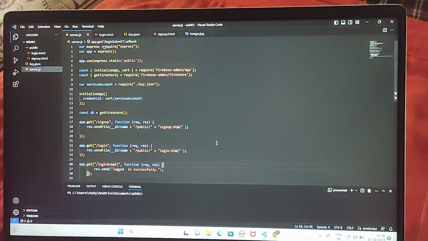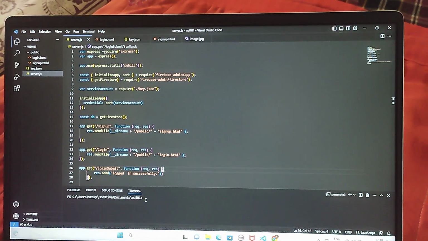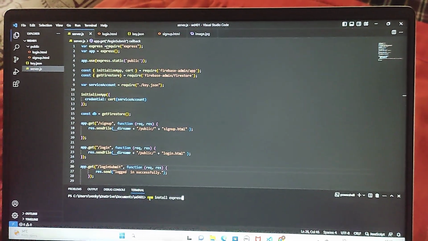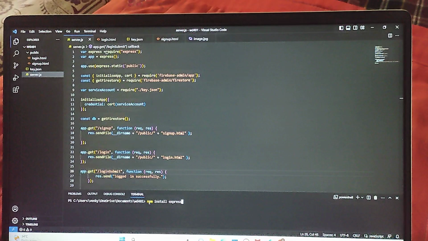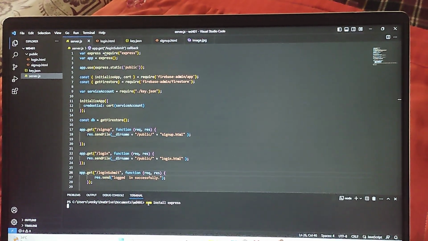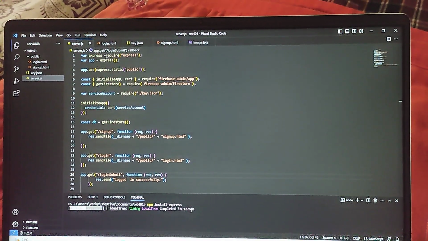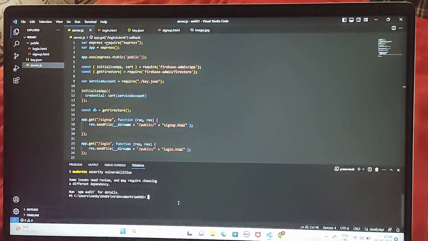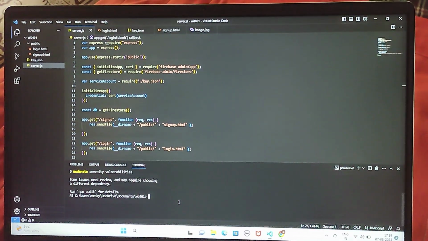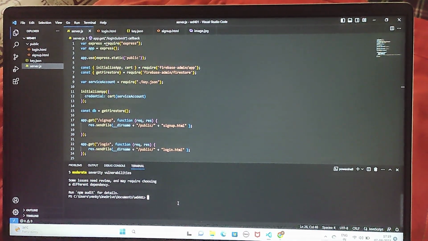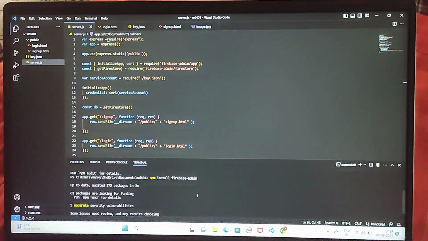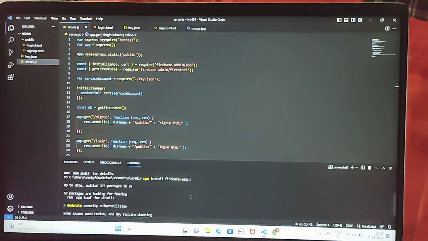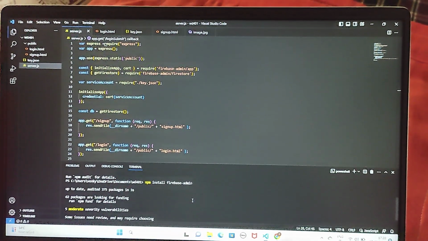For installing those npm packages, we have to go to command prompt, and in command prompt we have to type npm install express. So then it installs our packages like this, and we require another package called firebase-admin, so we have to install that package also. So like this, I have installed both the packages that are needed to run my basic server.